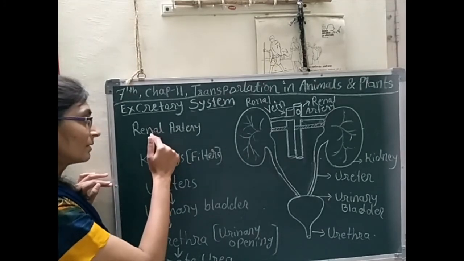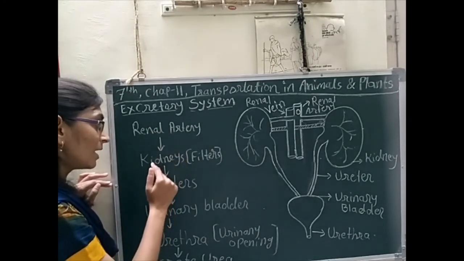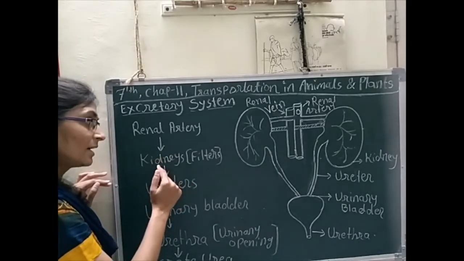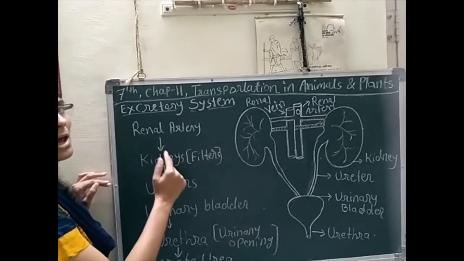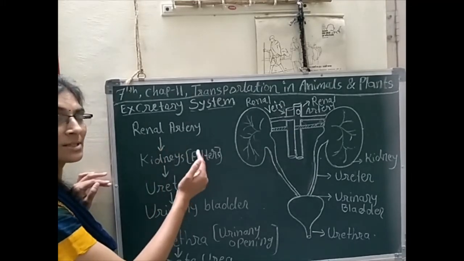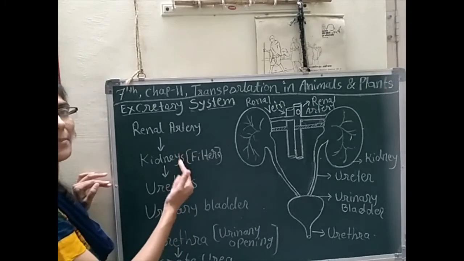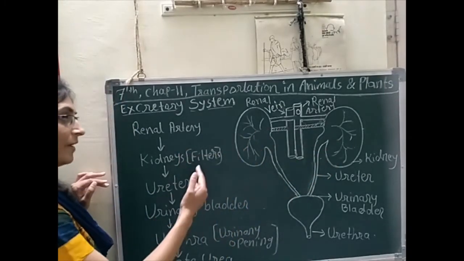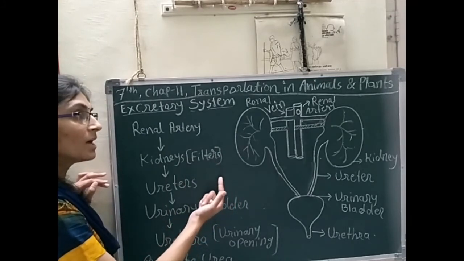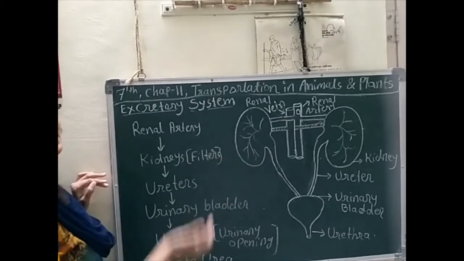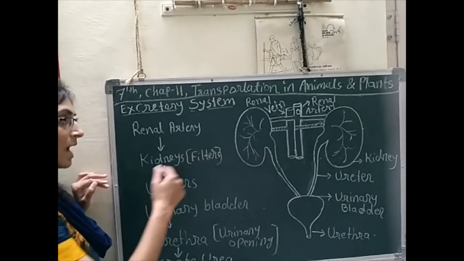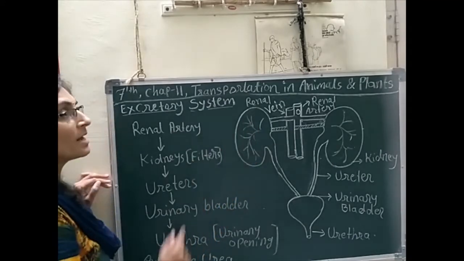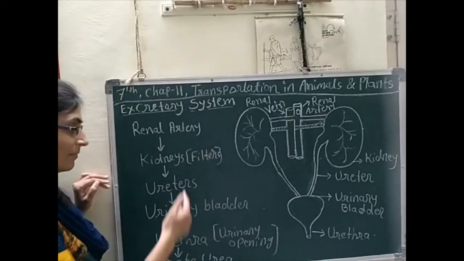So when the blood reaches inside the kidney from the renal artery, filtration happens here for removal of harmful substances. For that, filters are present inside the kidney. When the blood gets filtered, harmful substances get dissolved in the water, and the useful substances are again absorbed into the blood and carried towards the heart.